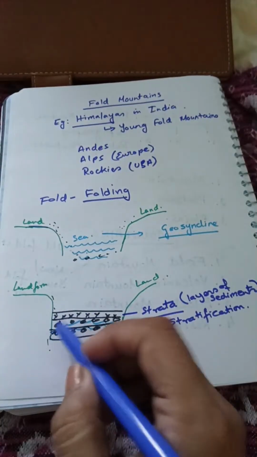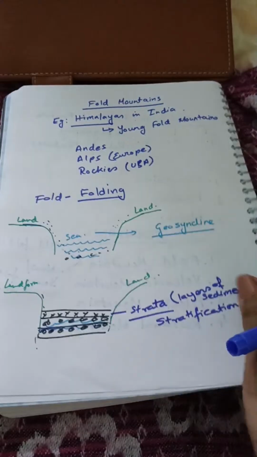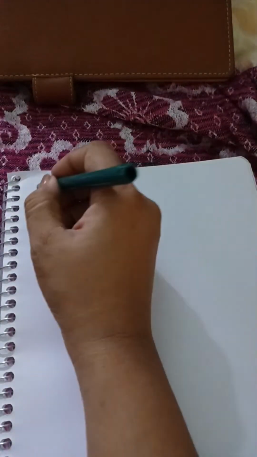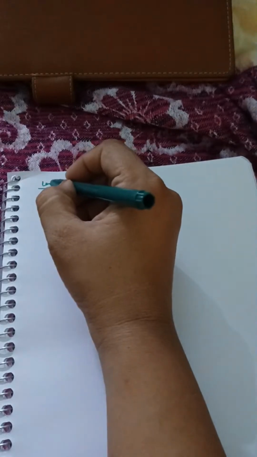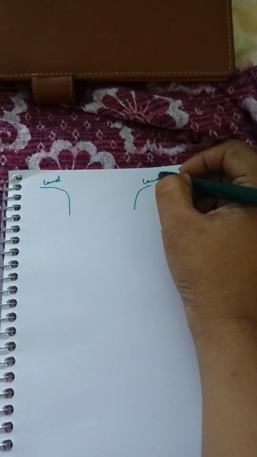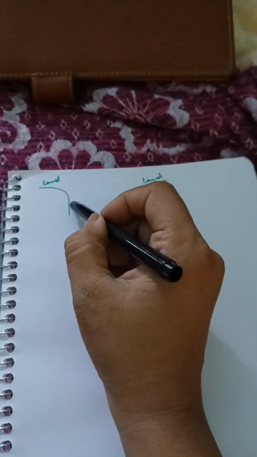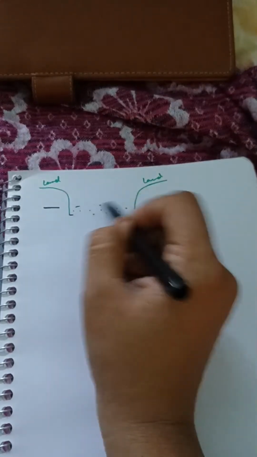So now what happens is that due to movement of the earth and different pressures, so the next level, there are sediments and layers over here.